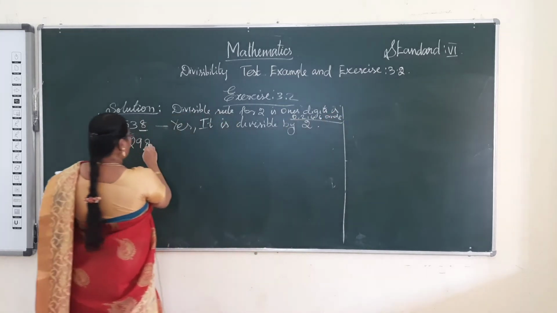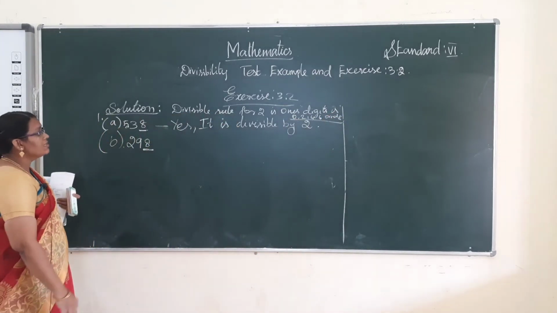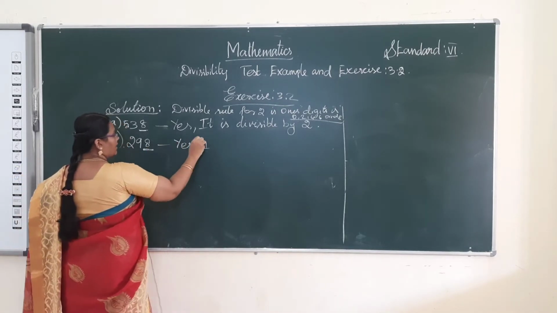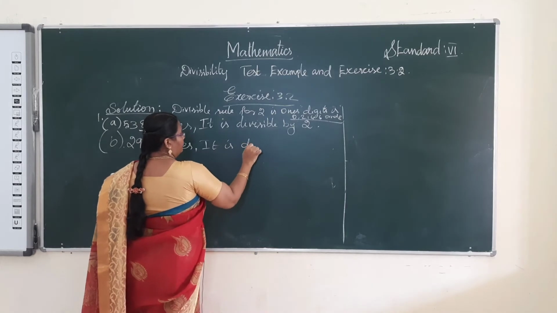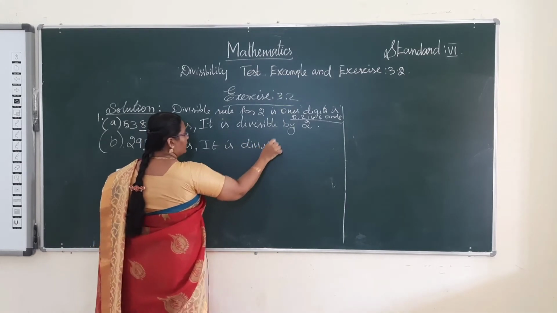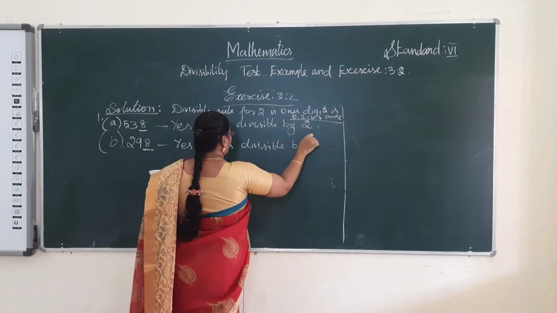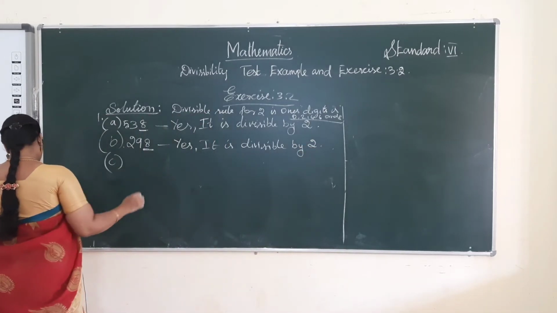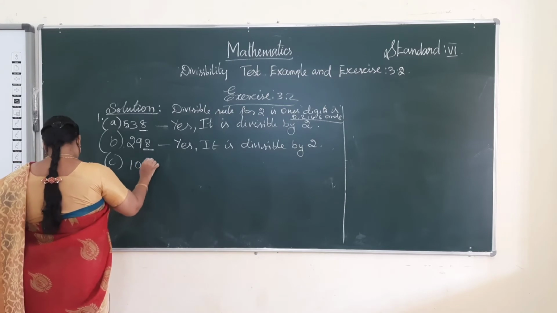So here the ones place is 8, so yes, it is divisible by 2. Okay, and the third one, 1063.